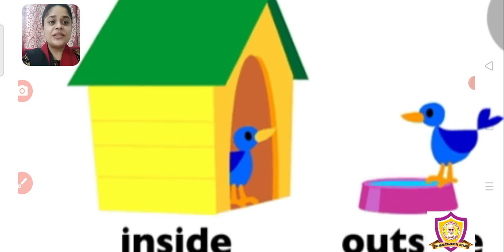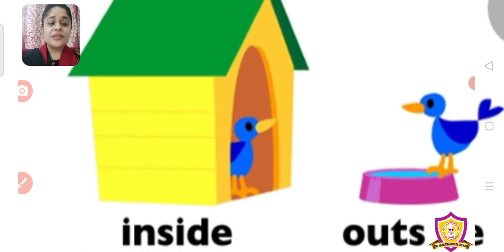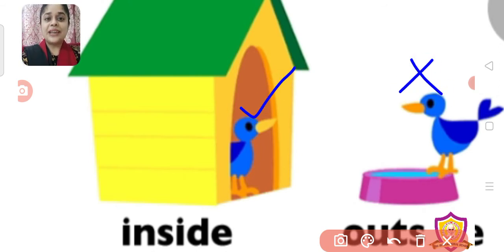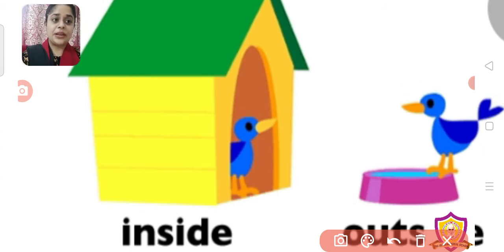Again, can you see this bird? The one bird is inside the house, in the yellow house, whereas the other bird is outside. Can you see? Wait, I'll show you. See, this bird is inside the house and this is outside the house. वो बाहर है घर के, right? And this one is inside the house. All right. Now let's see another one.